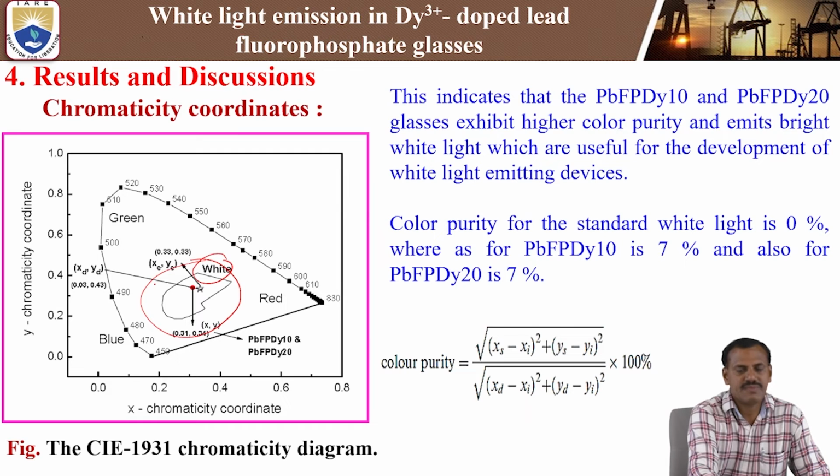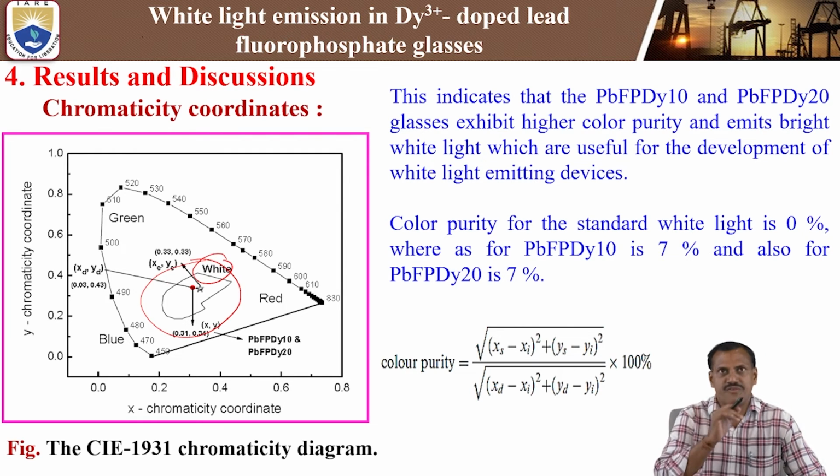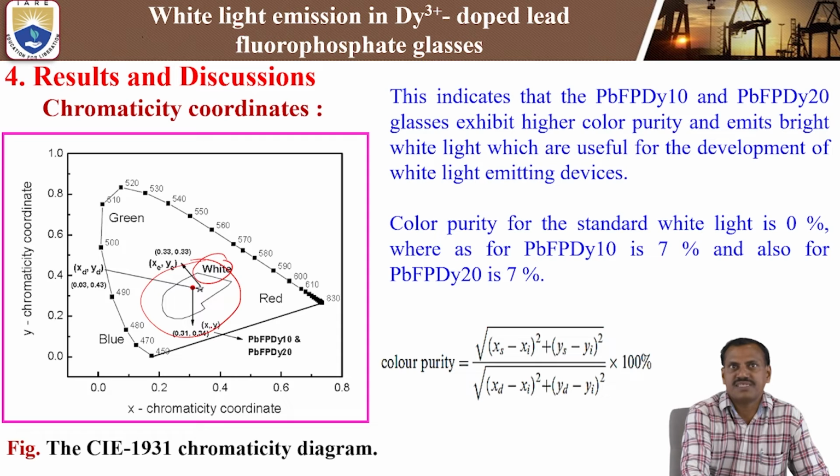Here x_e, y_e, the equivalent white color coordinates, are 0.33, 0.33. In our present glass sample, we are getting x and y values of 0.31 and 0.34, and x_d and y_d values of 0.03 and 0.43.